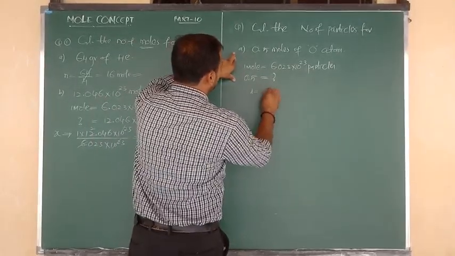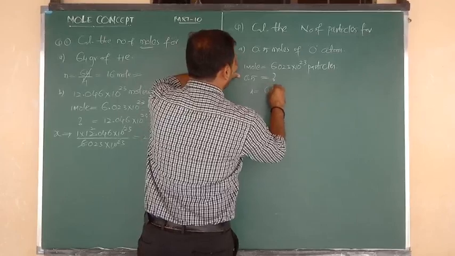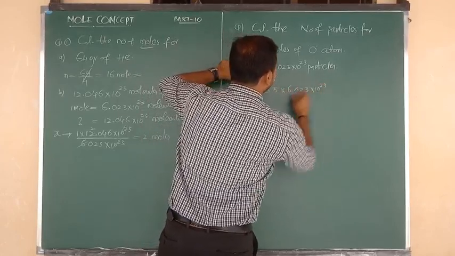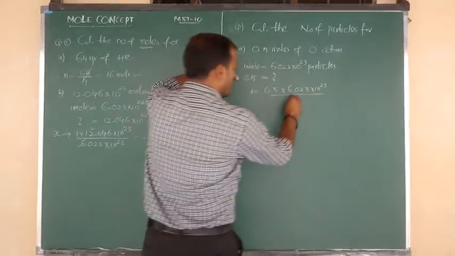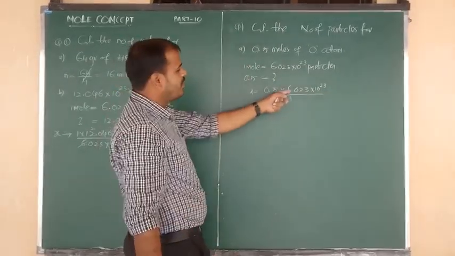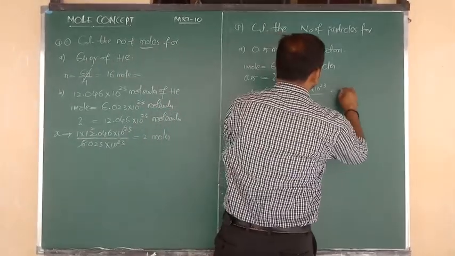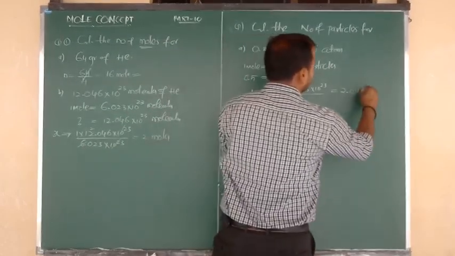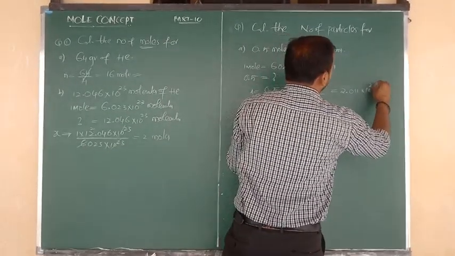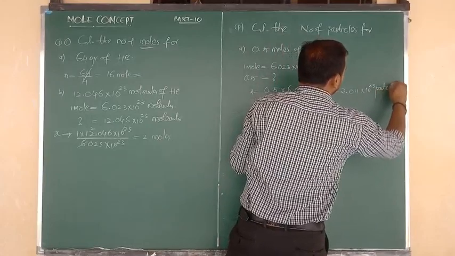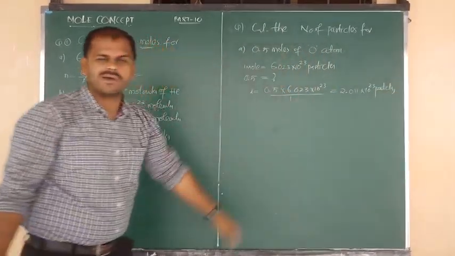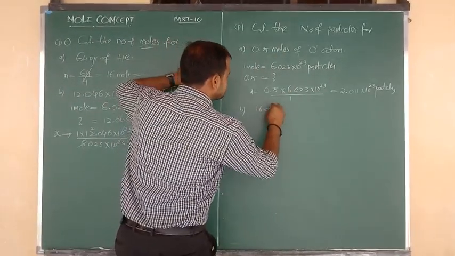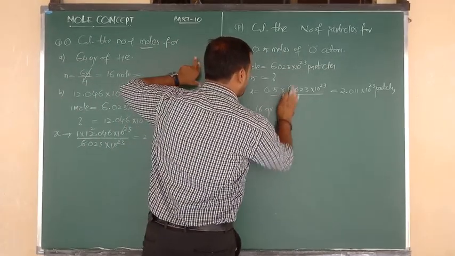Again the same thing, we have to do cross multiplication. 0.5 into 6.023 into 10 to the power of 23 divided by 1 mole. So 0.5 means 1 by 2, so this value will become half. So 2 threes are 6 and 0, 2 ones are 1. So 3.011 into 10 to the power of 23 particles are present in that half mole of oxygen atoms.